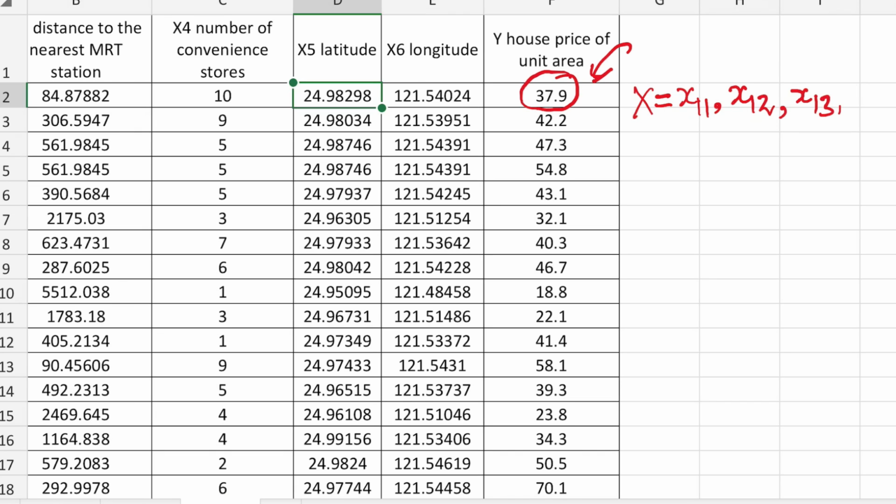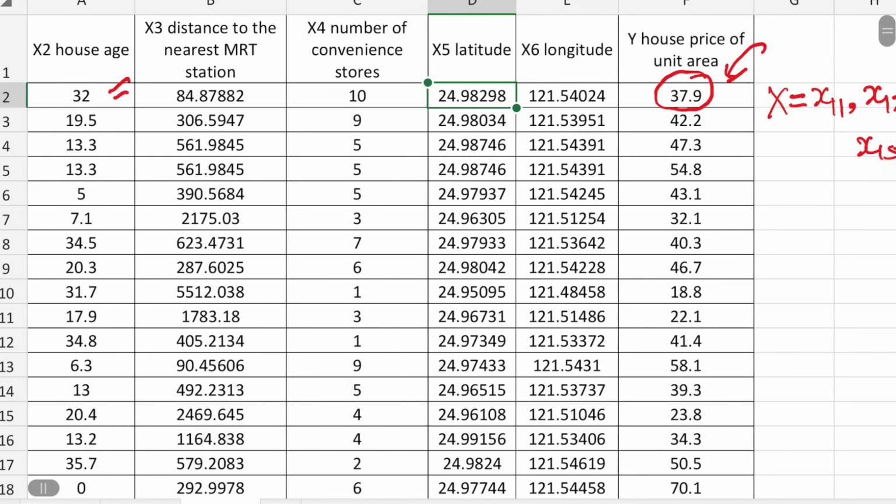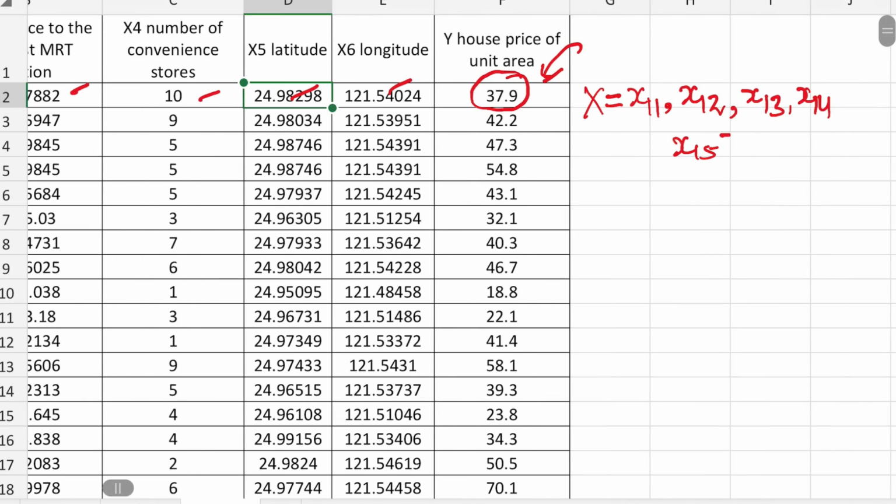The third column is first row, third element, then the fourth element and the fifth element. So this would be the matrix of the first row. We call it x1, right? At the same time, we have x2, we have x3.